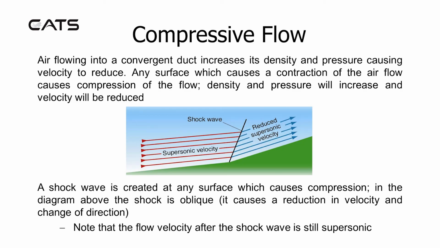Compressive flow. Air flowing into a convergent duct increases its density and pressure, causing velocity to reduce. Any surface which causes a contraction of the airflow causes compression of the flow. Density and pressure will increase and velocity will be reduced. A shock wave is created at any surface which causes compression. In the diagram, the shock wave is oblique. It causes a reduction in velocity and change of direction. Note that the flow velocity after the shock wave is still supersonic.